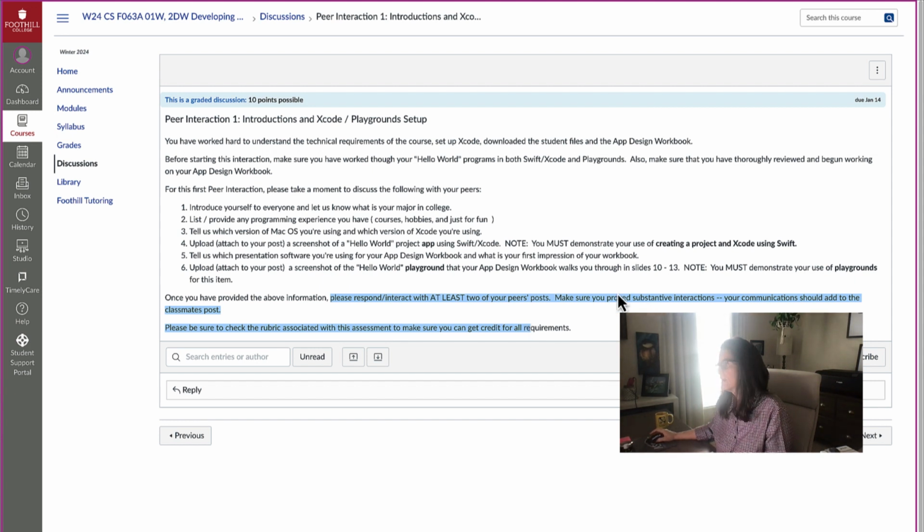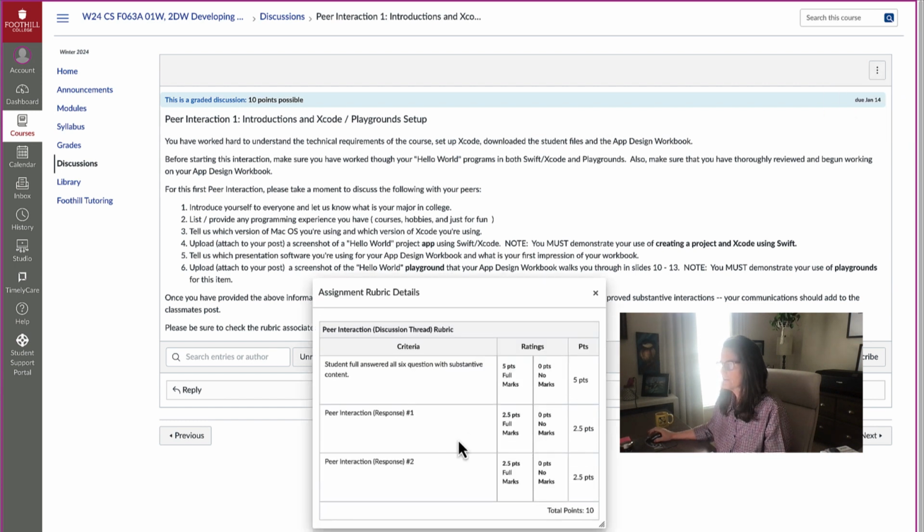These peer interactions are essentially going to simulate what it's like to be in the online classroom, to try and get that communication going. Keep in mind, you can always take a look at the rubrics and how I will grade your assignment by clicking at the top right hand corner, these 3 dots, and then click Show Rubric, and you'll be able to see exactly how I'm going to grade this assignment and what I'll be looking for.